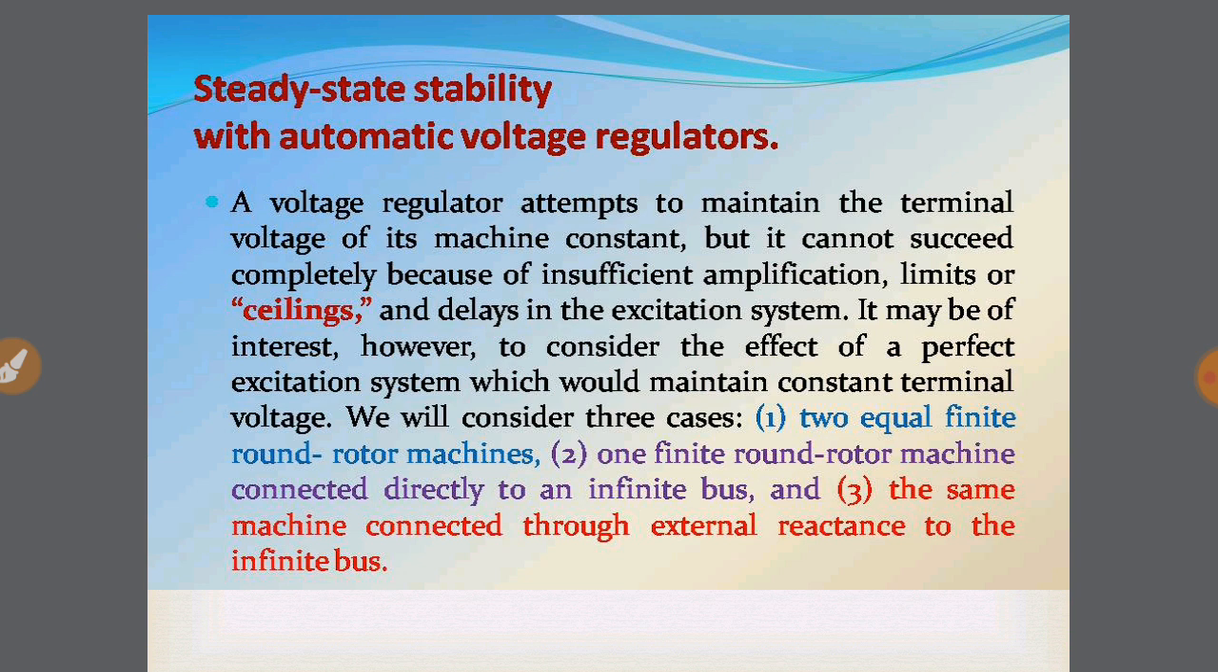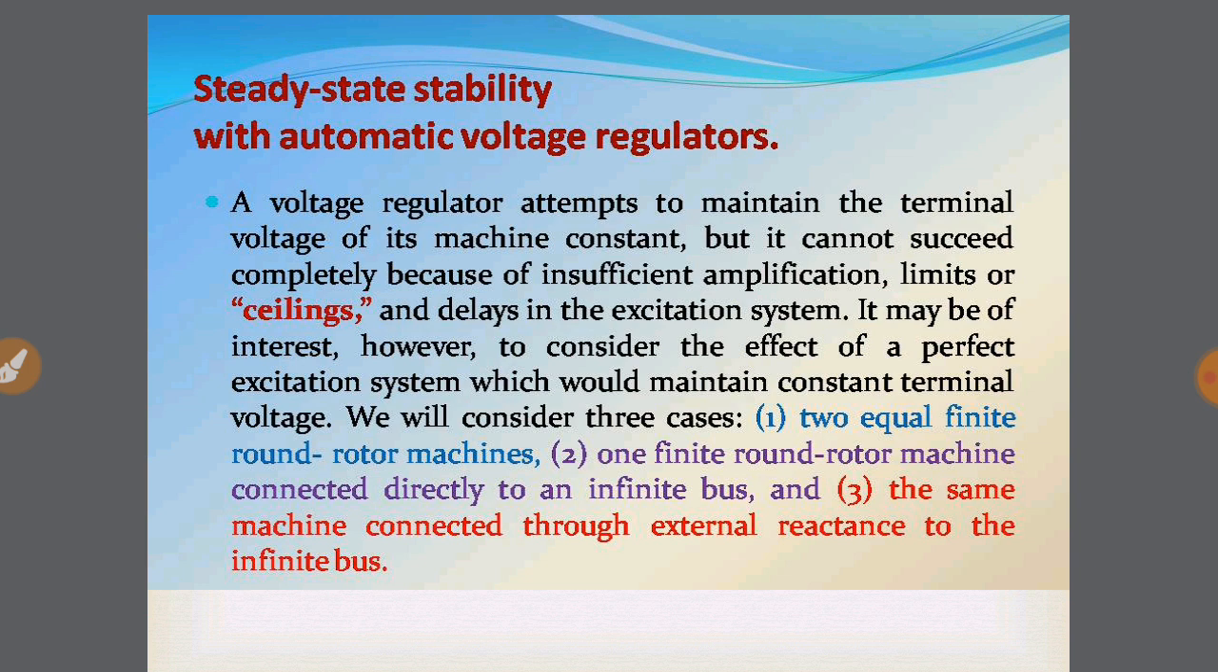Also, it helps to maintain the terminal voltage of the machine constant, but this is not held successfully because of insufficient amplification or limits, which are called ceilings. These are called the delays in the excitation system. So to consider the effect of the perfect excitation system to maintain a constant terminal voltage, we are going to discuss three important cases.